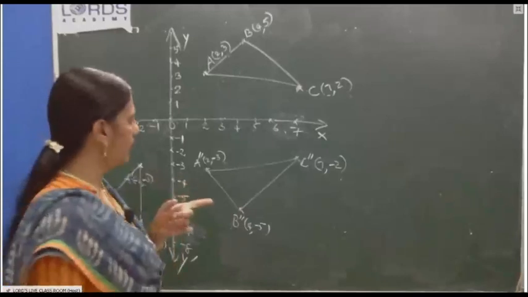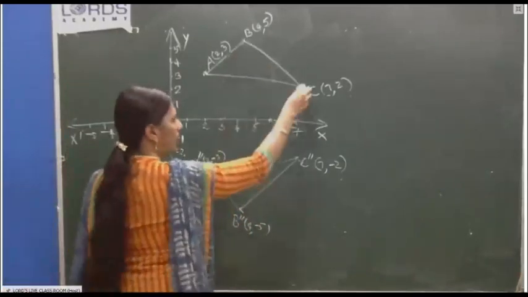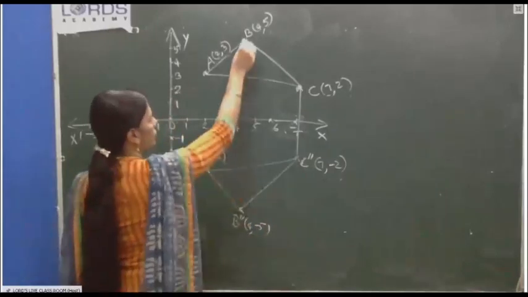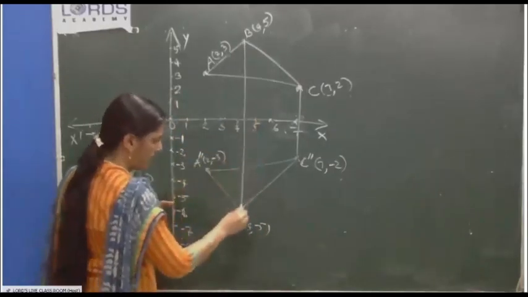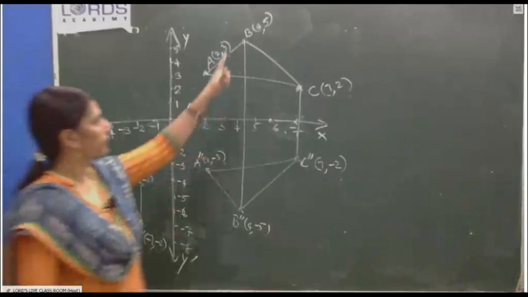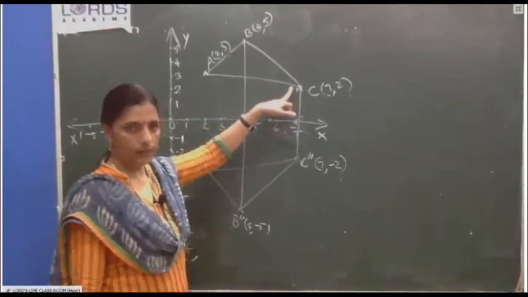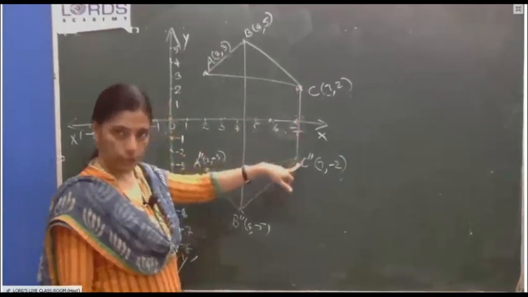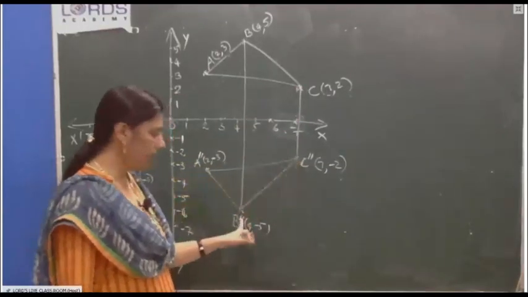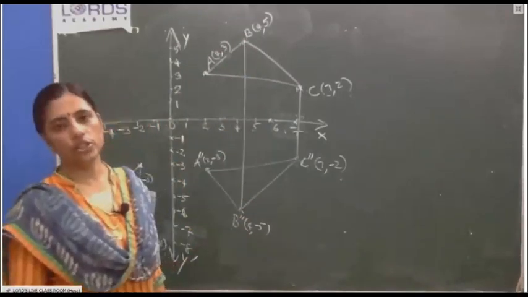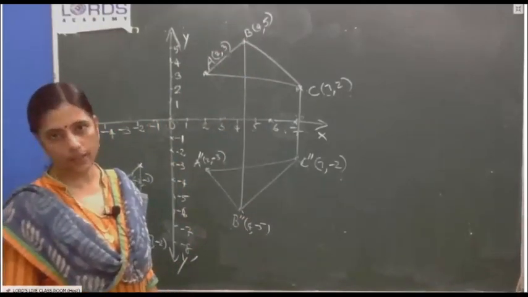B, C already joined. C to C double dash you have to join. C dash to B dash already joined. B double dash to B you have to join. Which figure are you getting? You are getting a trapezium.